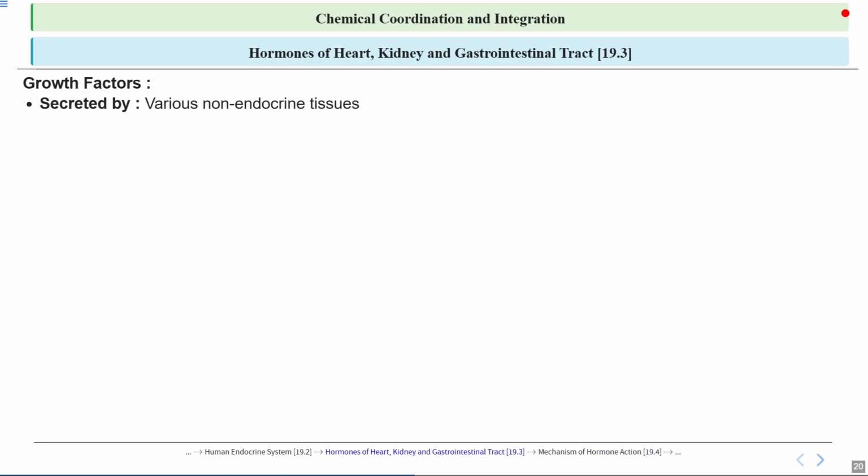Let's talk about growth factors. Some hormones are secreted by tissues that are not part of the endocrine system, such as the heart, kidneys, or digestive tract.